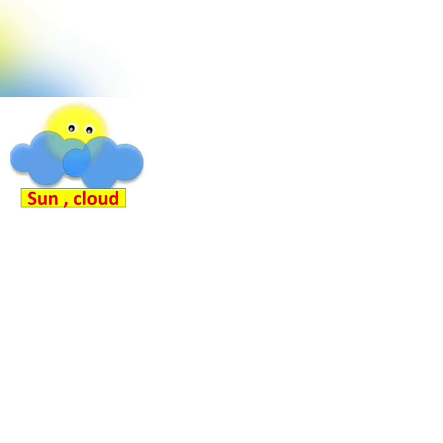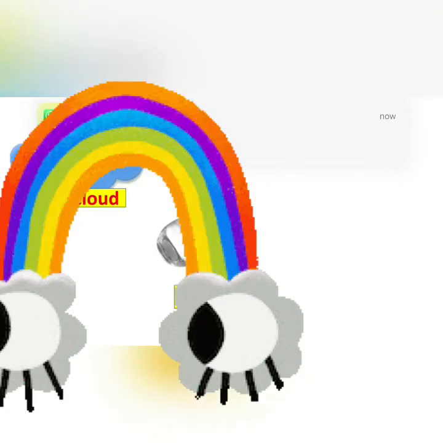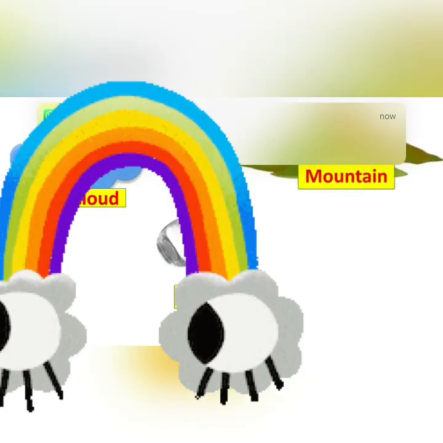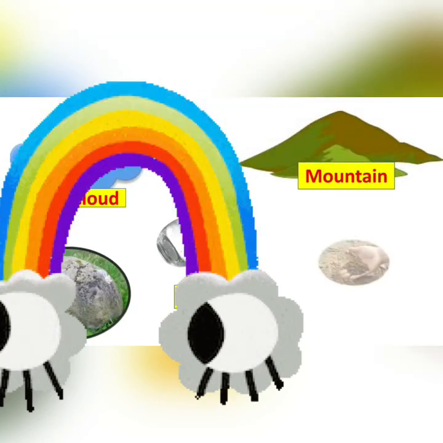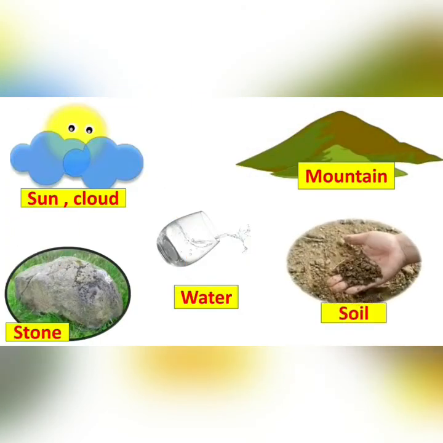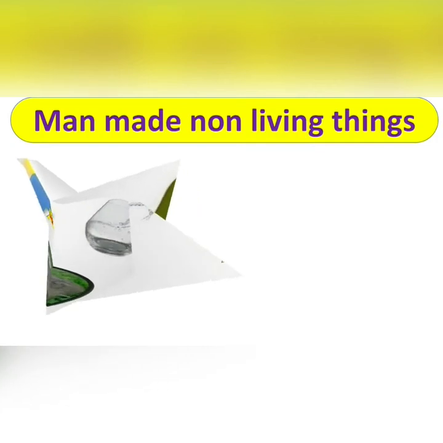Just give me some more examples. You all are so intelligent. Just try some more. Okay, water, that's very nice, correct? Yes, keep on looking around. Mountain, very good. Soil, very nice. And stones, these all are non-living things and natural non-living things.